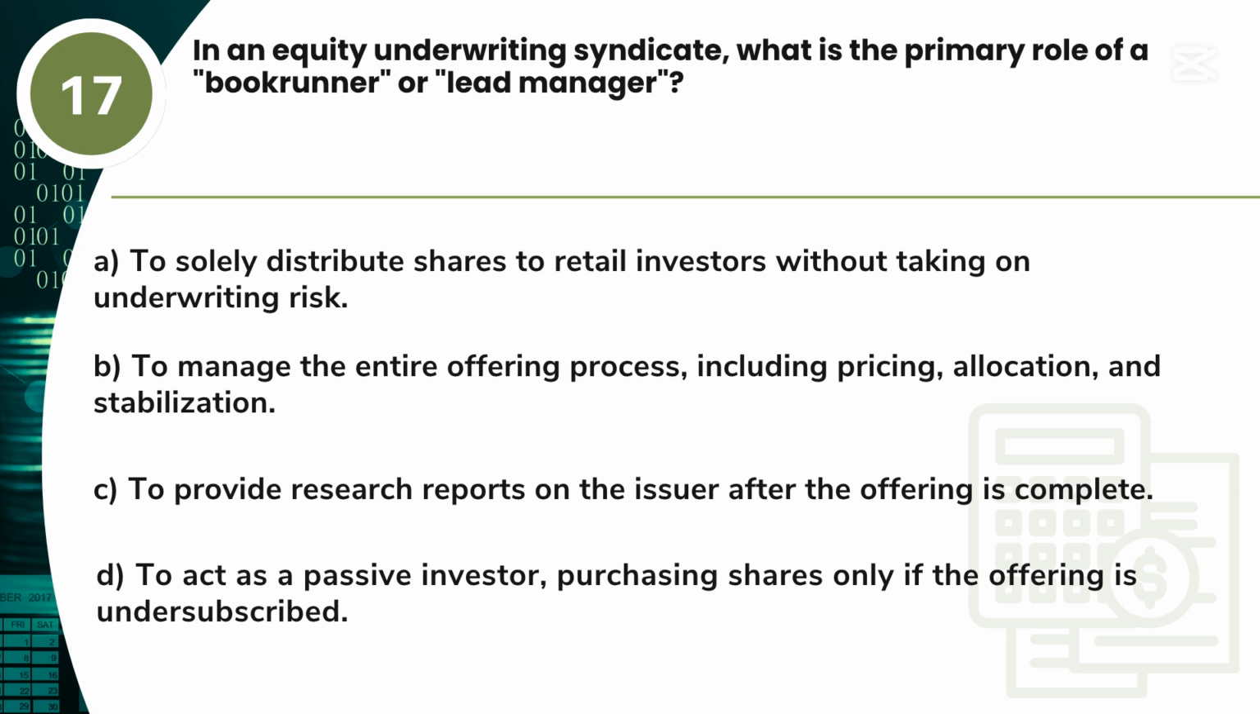Question 17. In an equity underwriting syndicate, what is the primary role of a bookrunner or lead manager? A. To solely distribute shares to retail investors without taking on underwriting risk. B. To manage the entire offering process, including pricing, allocation, and stabilization. C. To provide research reports on the issuer after the offering is complete. D. To act as a passive investor, purchasing shares only if the offering is undersubscribed.